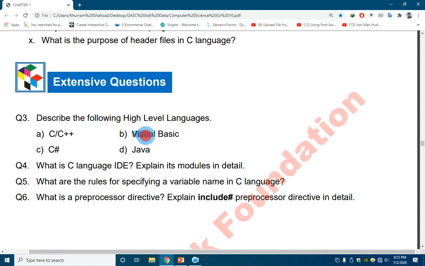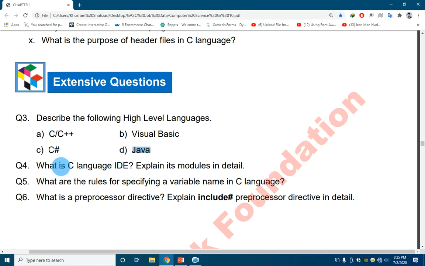Visual Basic is the advanced form of the BASIC language, which stands for Beginners All-purpose Symbolic Instruction Code. It is the advanced version of that language and is used for graphical programs. C# is the most advanced language of Microsoft, which contains the specifications of all the languages in one language. Java was developed by Sun Microsystems and is used in network programming and internet programs.